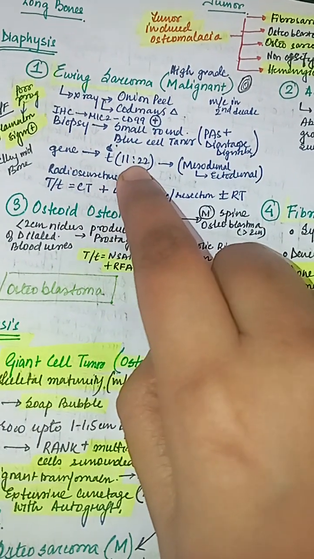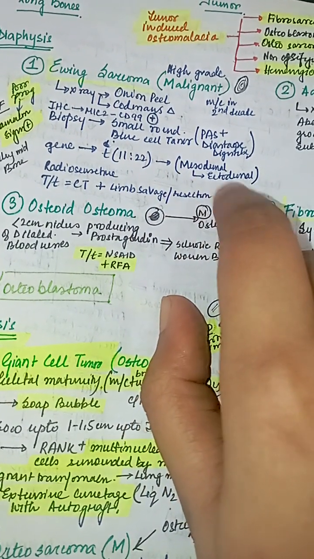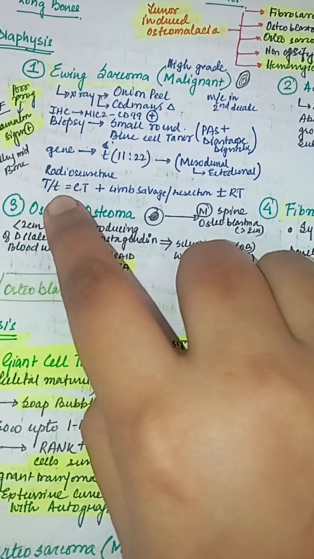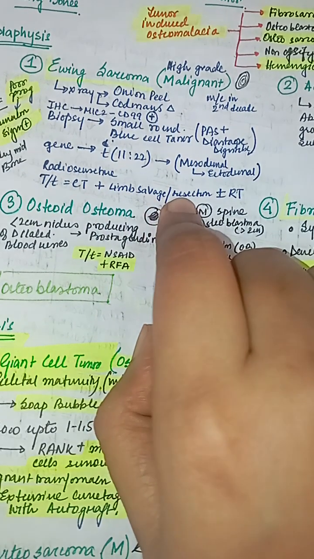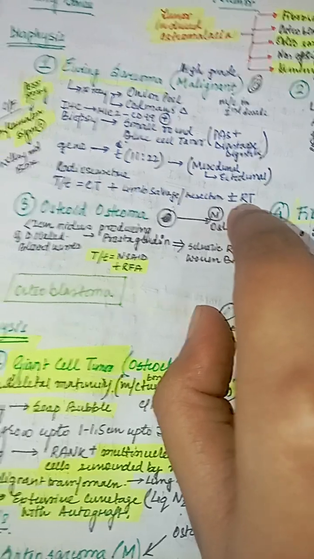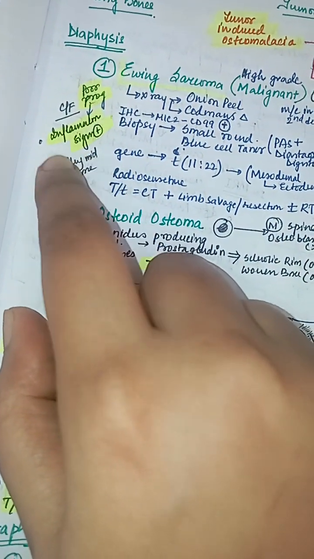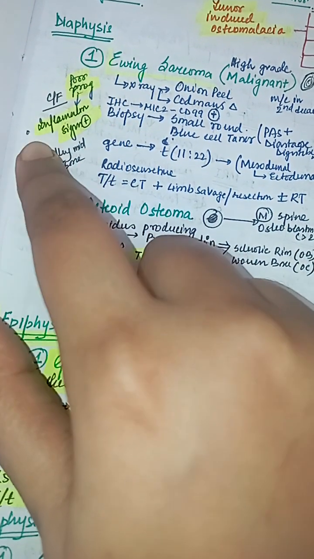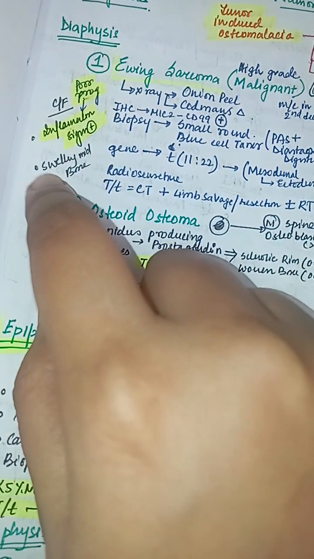Gene translocation is 11;22, mesodermal to ectodermal. Radiosensitive tumor. So treatment is limb salvage by resection with radiotherapy. In the clinical features, if there are signs of inflammation, then it indicates poor prognosis, and there is